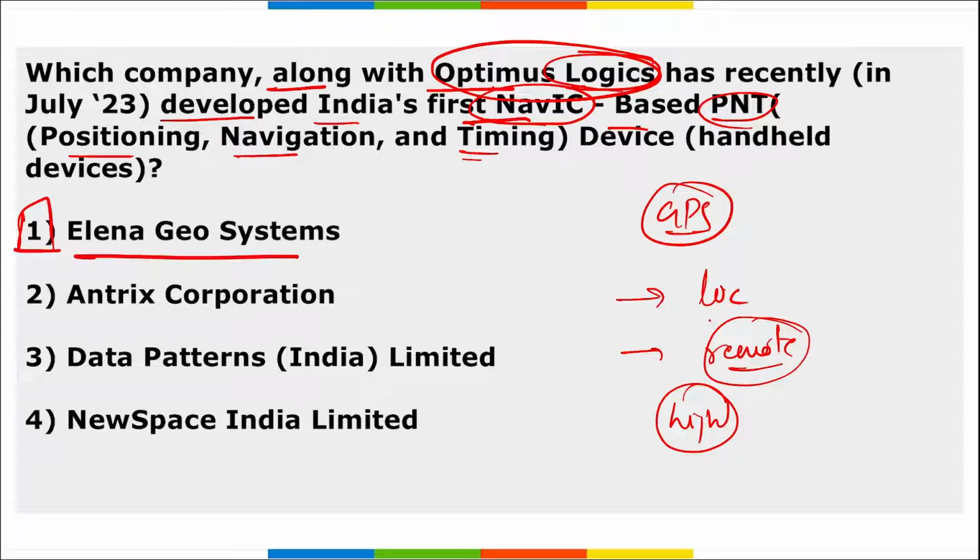Correct? This PNT device consists of a 5G mobile phone and a NAVIC chip along with its adapter and receiver to be able to communicate with the NAVIC satellite.